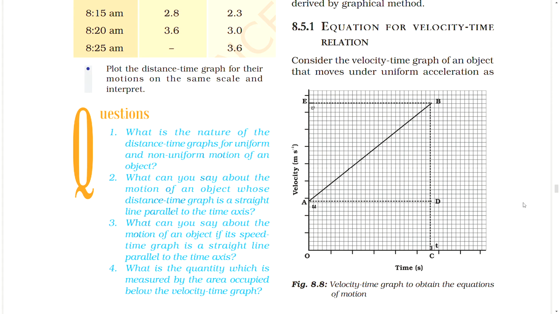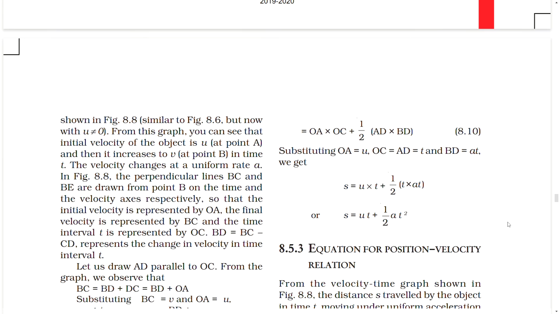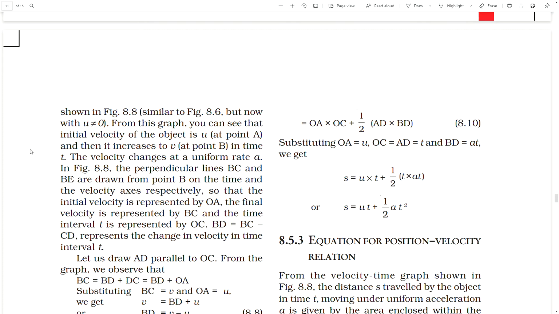8.5.1 Equation for velocity-time relation. Consider the velocity-time graph of an object that moves under uniform acceleration, as shown in the figure, similar to the earlier figure but now with u not equal to 0.